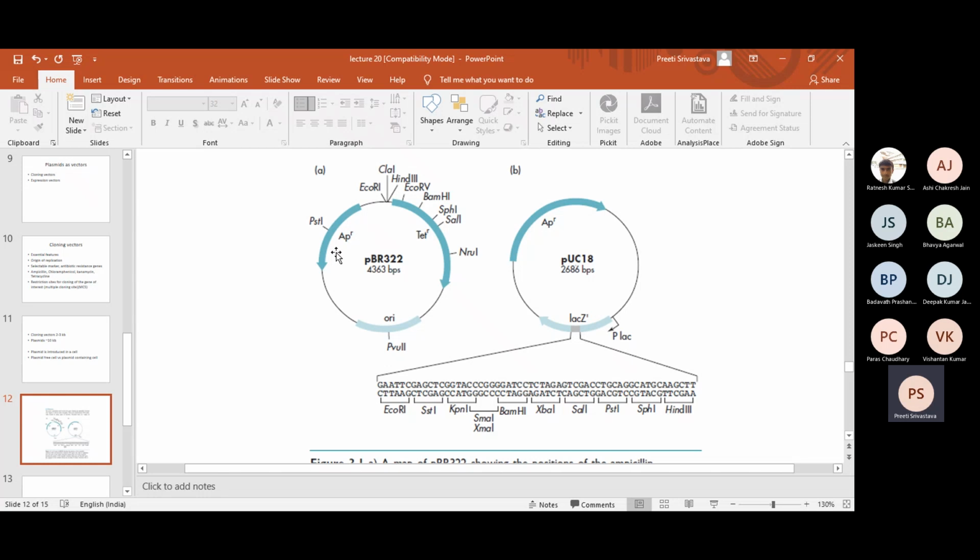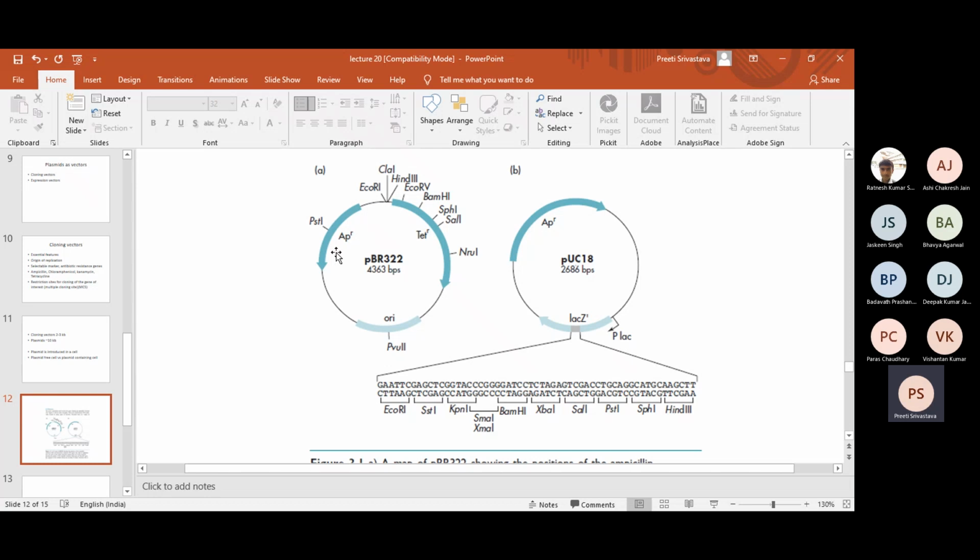In case of pBR322, the cloning sites are shown from EcoRI to NruI. EcoRI, ClaI and HindIII are outside of the tetracycline resistance gene cassette, and therefore they can be used for gene cloning. But you can also use EcoRV, BamHI, SphI, SalI or NruI for gene cloning. I'll be telling you in a second the advantage of using the sites which are present within the tetracycline resistance gene for gene cloning.